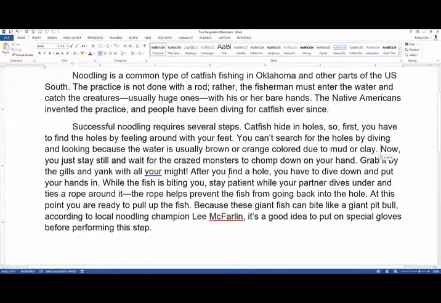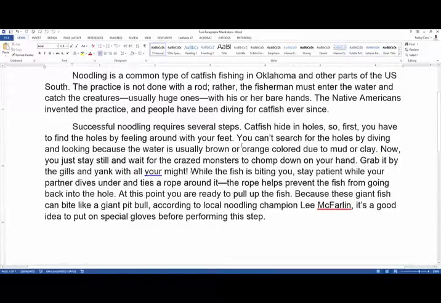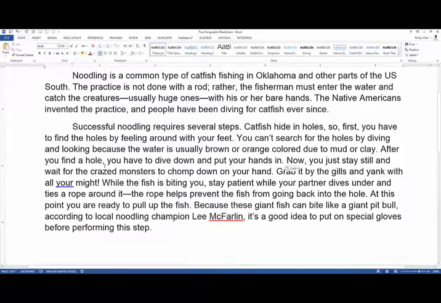Okay, we still need something else to transition. So after you find a hole, that's with your feet. So that goes up here. After you find a hole, you have to dive down and put your hands in. Now, you just stay still and wait for the crazed monsters to chomp down on your hand. Should probably put an exclamation point there because that sounds pretty nuts. Okay, grab it by the gills. That could go next, but let's see what else we have.